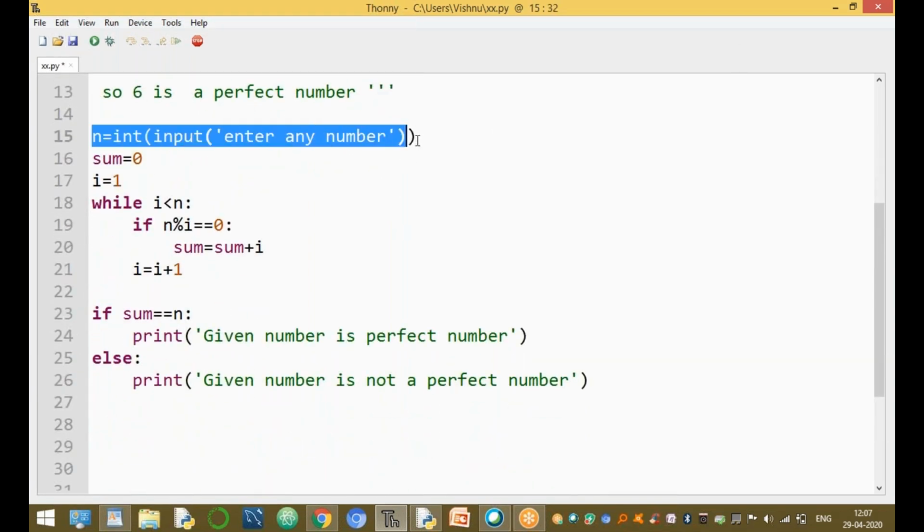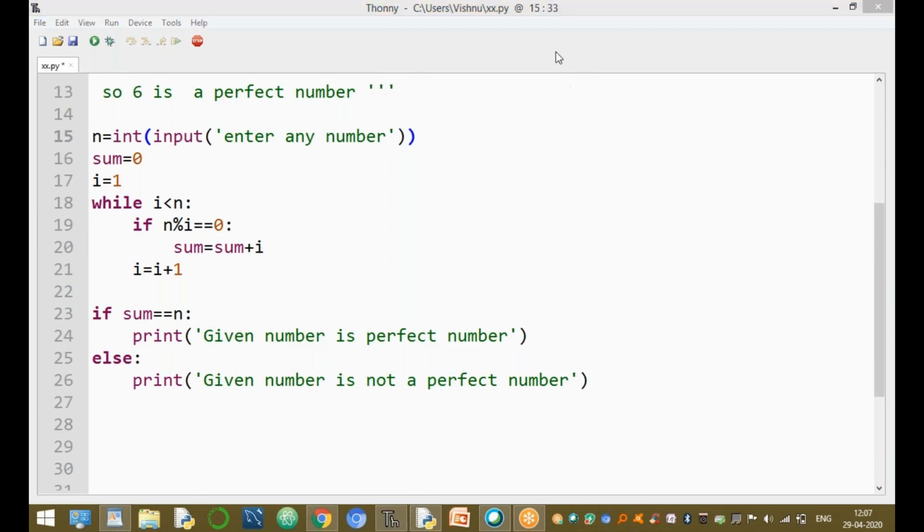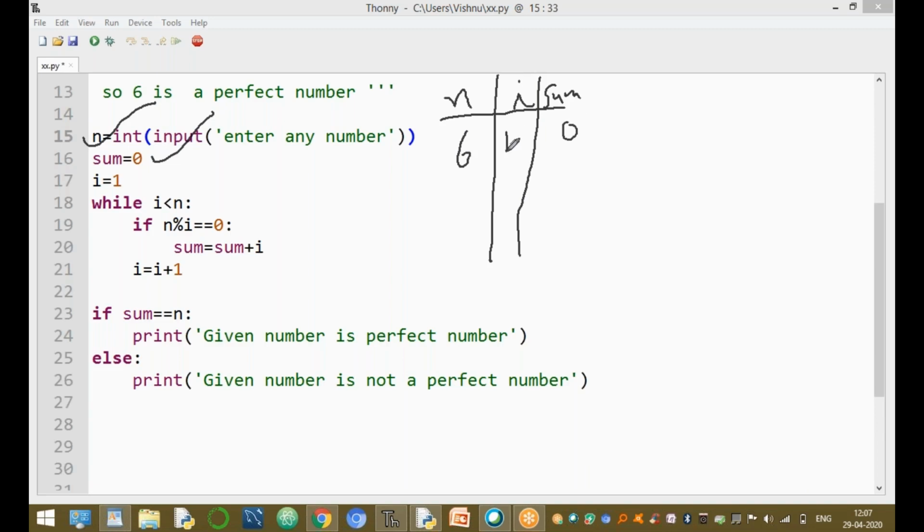First of all, enter the n value. This is the n value. And now one more value is sum, and one more value is the i value. Initially, enter any number. Now the entered number equals 6, so the given number equals 6. The sum value is 0, and now the i value equals 1.